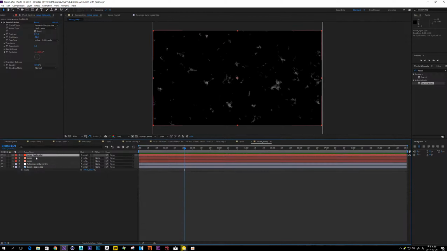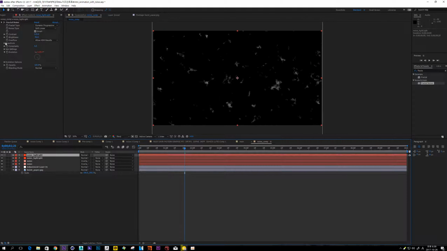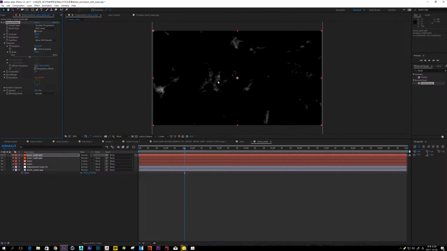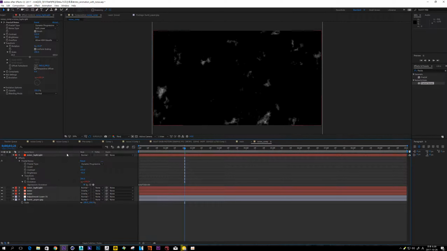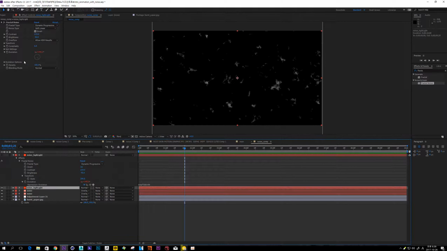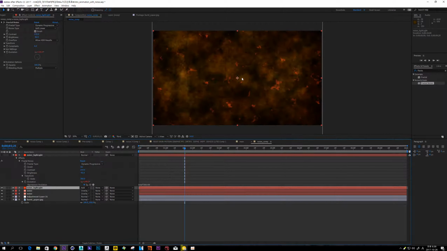Okay, and copy. And as I said, I want to make another big noise. Scale it up. And hit UU and another offset. And it is important. I wanna change this blending mode to multiply and layer blending mode to add.